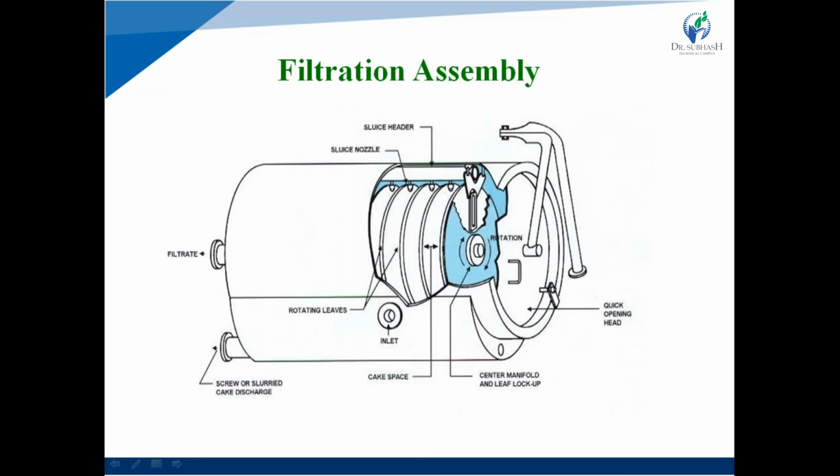Cake space is available if cake formation occurs. Rotating leaves are present. That is the inlet, and the end portion contains a screw for cake discharge. If cake formation occurs, the screw is available for cake discharge. Last one is the filtrate is removed out.